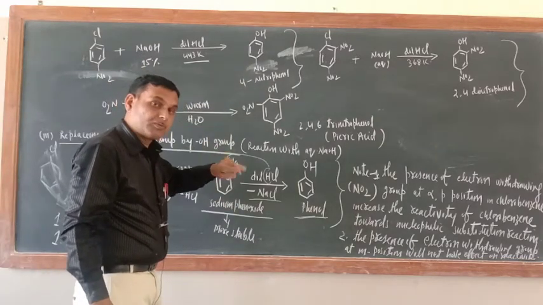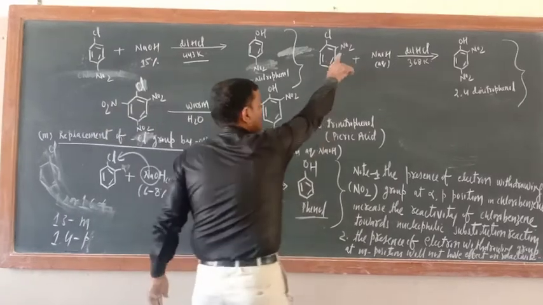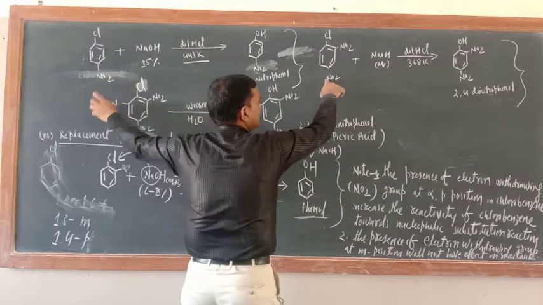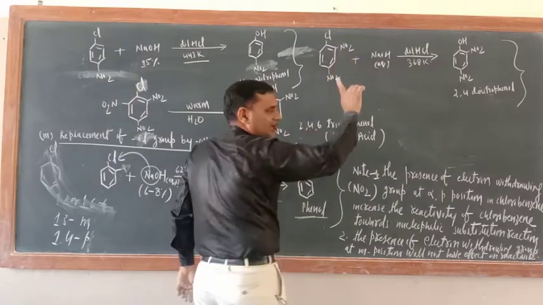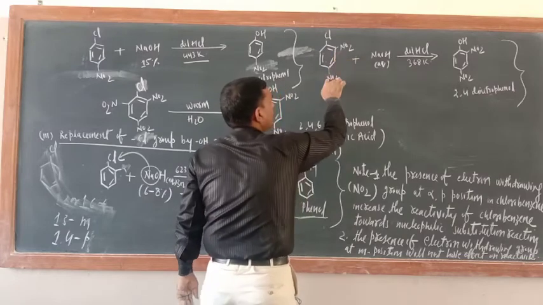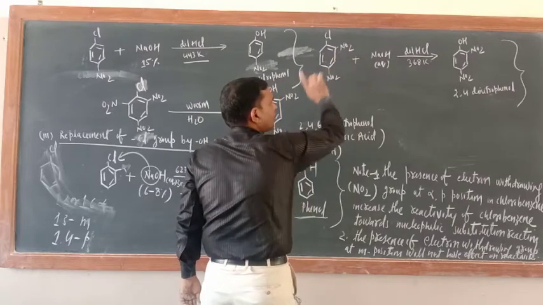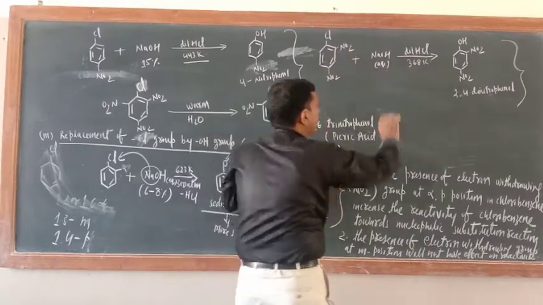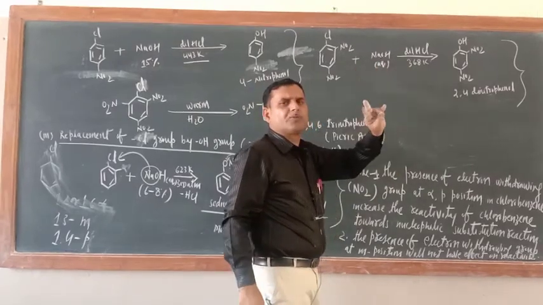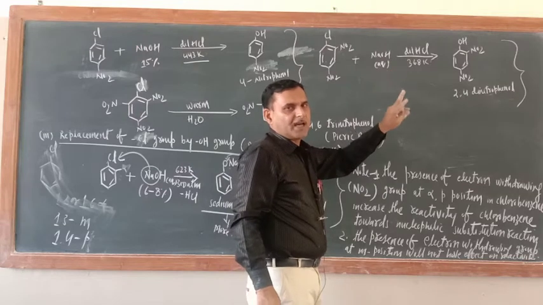Introduce one more NO2 group at the ortho position. This is at the 4 position, and here at the 2 position also we have introduced. So what is the name of this one? 2,4-dinitrochlorobenzene. Now here we are taking aqueous NaOH only, almost equimolar concentration of NaOH and water.